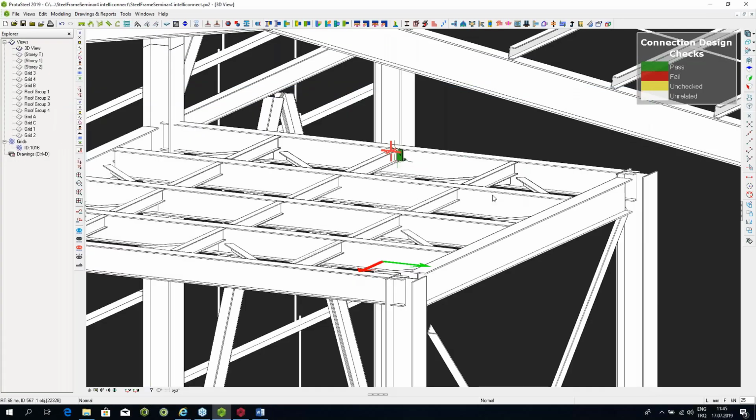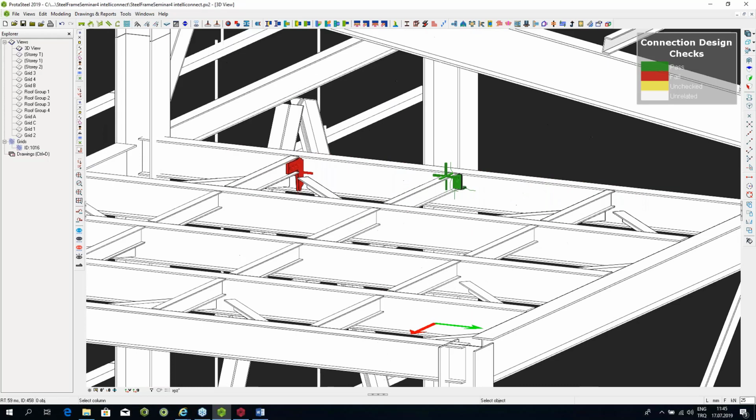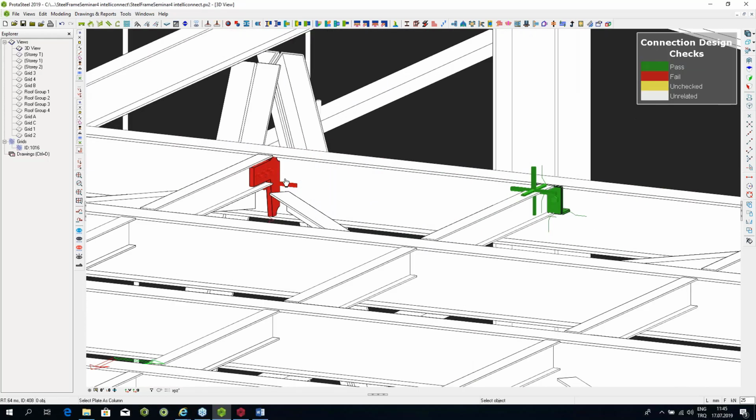So no matter what it does, it can't design a suitable connection for that point. What it will tell you is that this connection is not suitable for that. So I'll try to use a fin plate connection over here in this beam, which has a slightly large load. So let me just do that to begin with. And do that, you see that automatically the moment you do it, the connection turns red. So there are two modes basically.